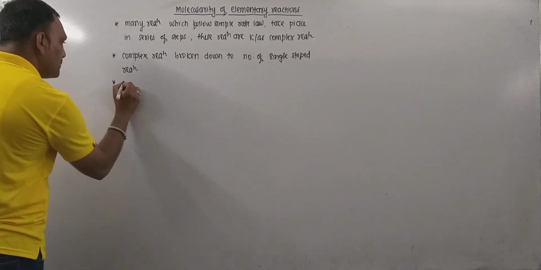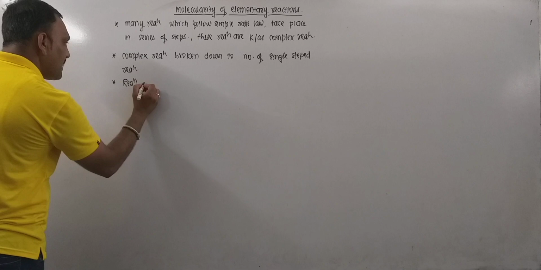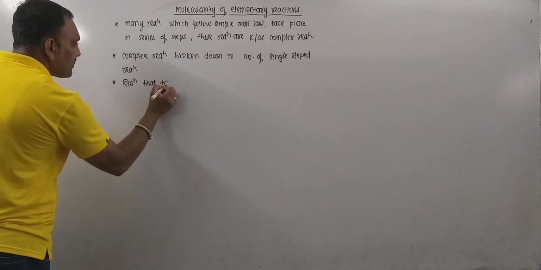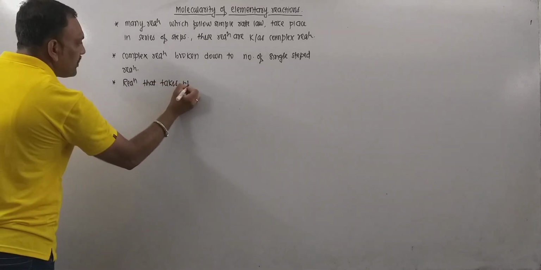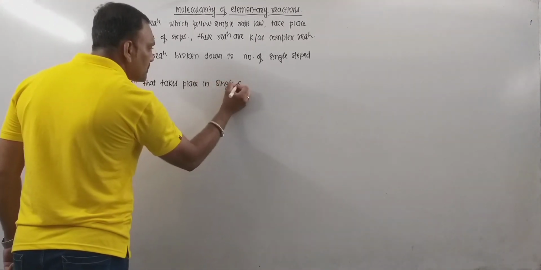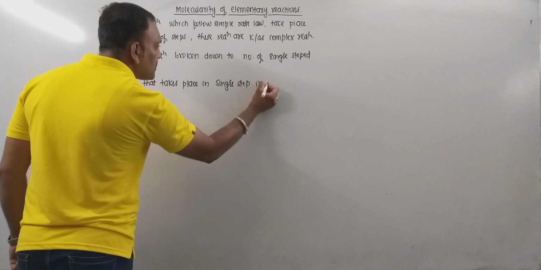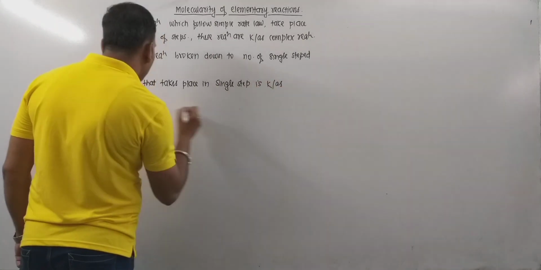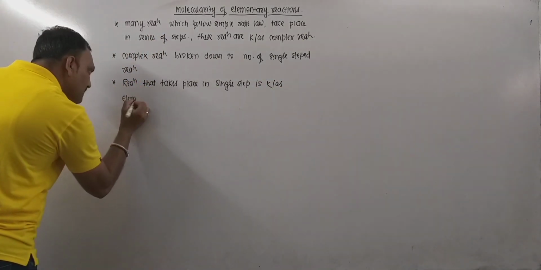Remember, so in short one can say that a reaction that takes place in a single step is known as an elementary reaction.